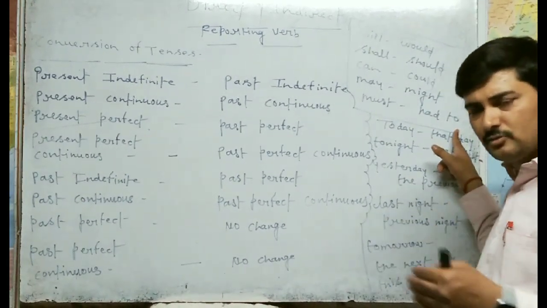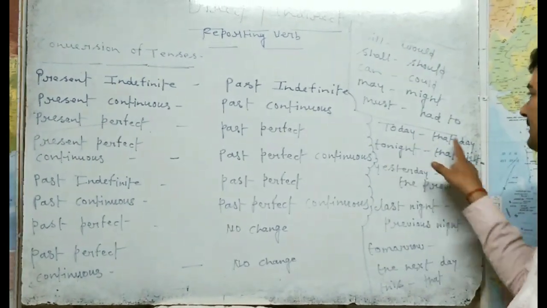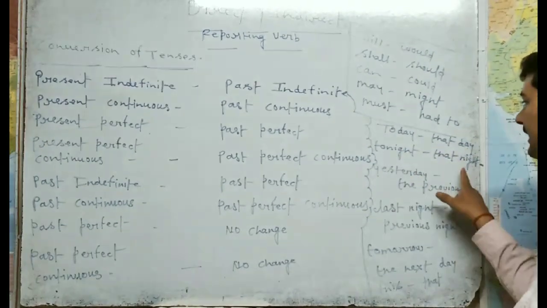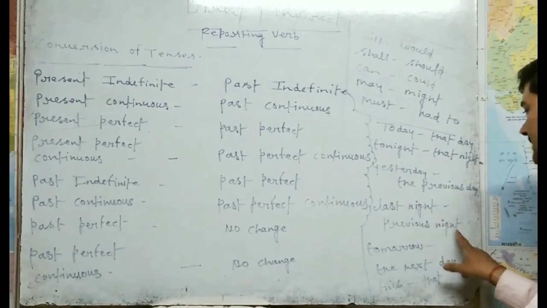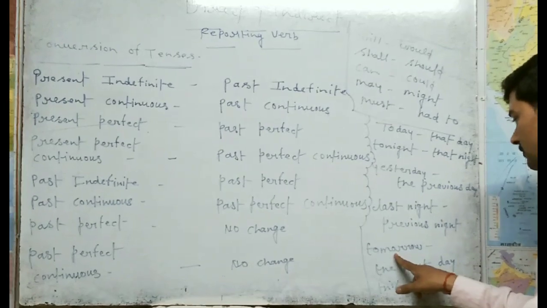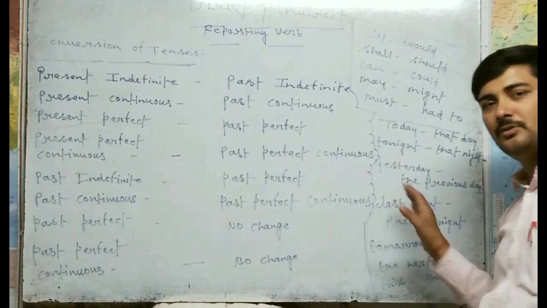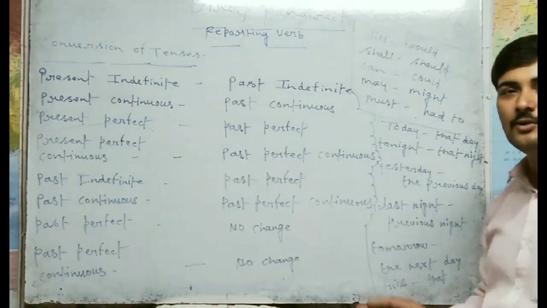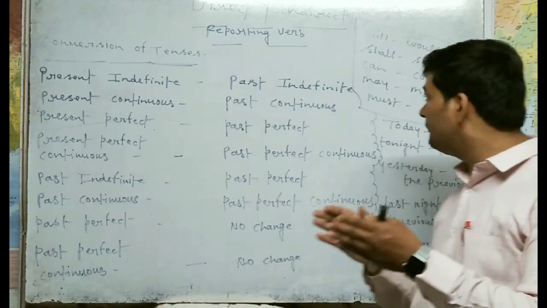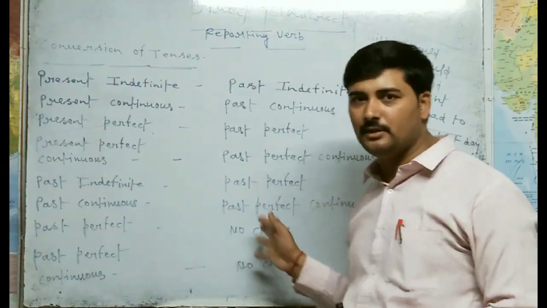There are so many changes in that direct indirect sentence, like today changes to that day, tonight changes to that night, yesterday changes to the previous day, last night will change to the previous night, tomorrow will change to the next day, this changes to that, these changes to those, here changes to there, hence changes to thence, now changes to then, and before changes to after. There are so many rules in direct and indirect which I tell you here.